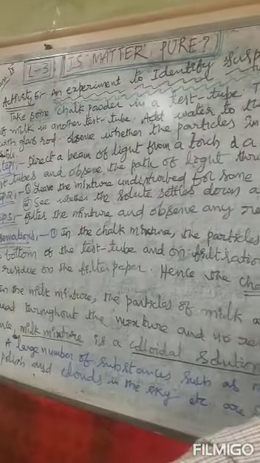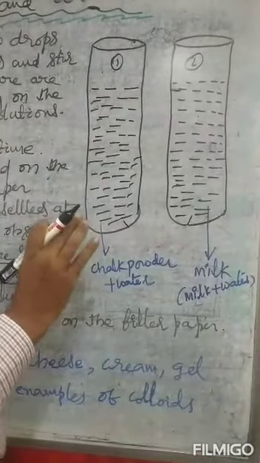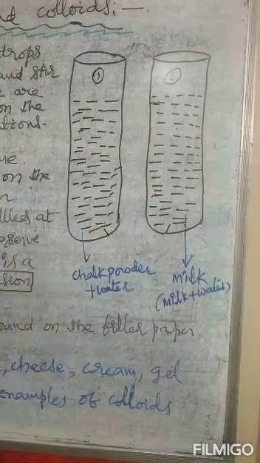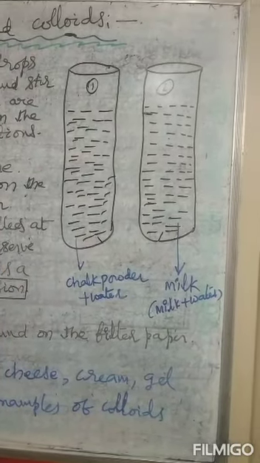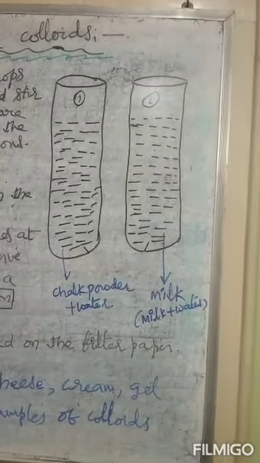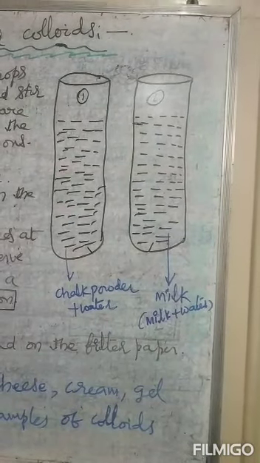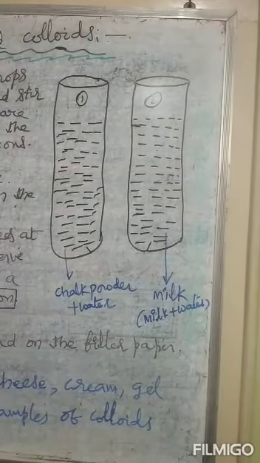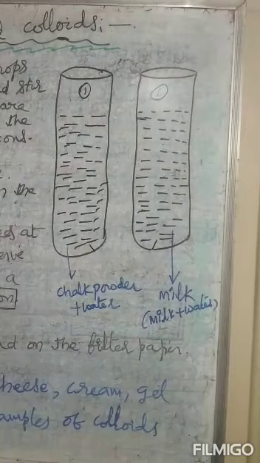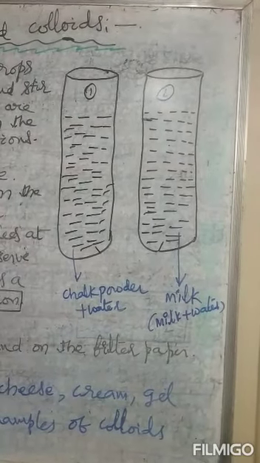Add water to both the samples and stir well with a glass rod. Observe whether the particles in the mixture are visible or not.